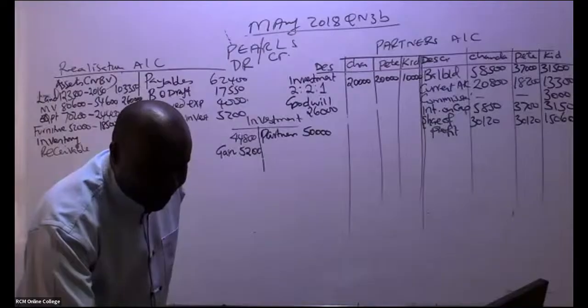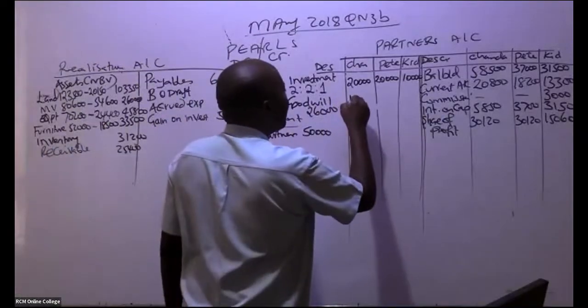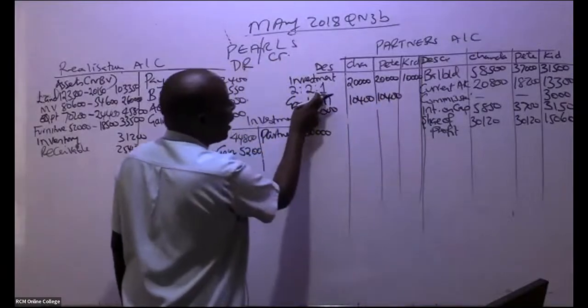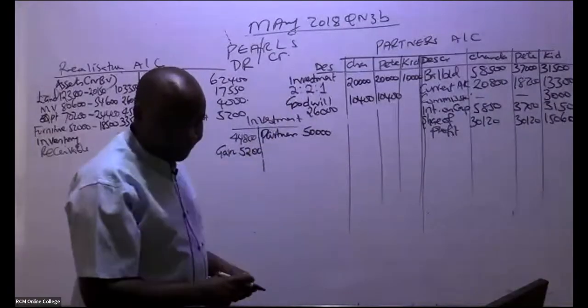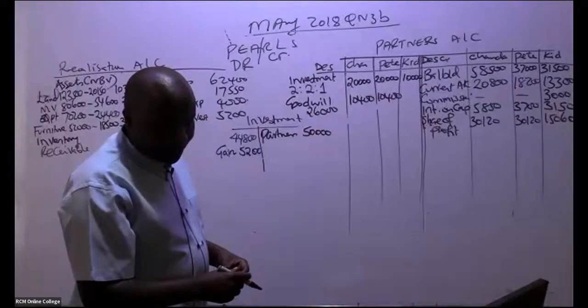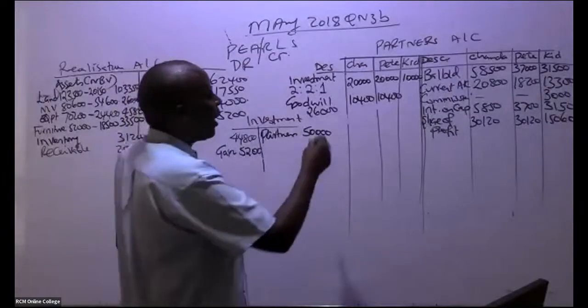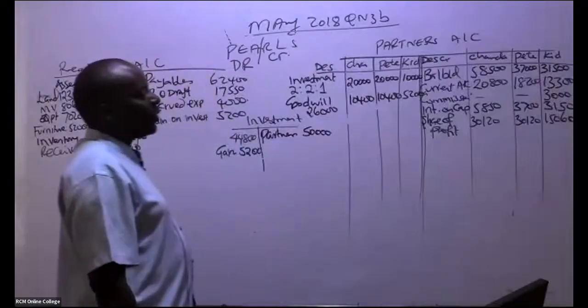So the goodwill there is 10,400, 10,400, and then we have now 1/5. That will end up giving us 5,200 like that.